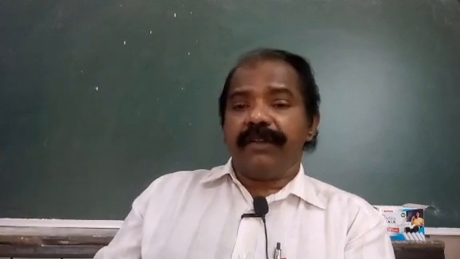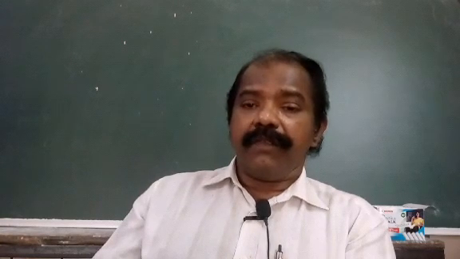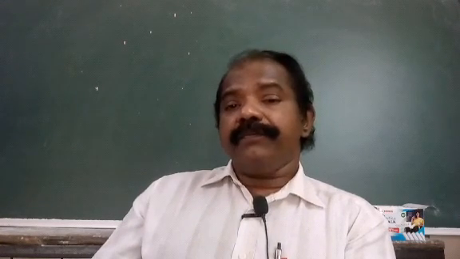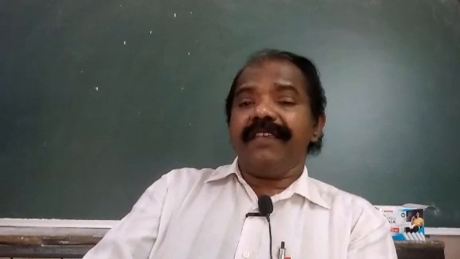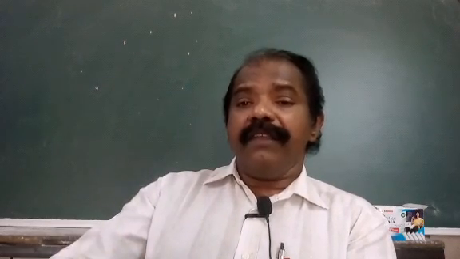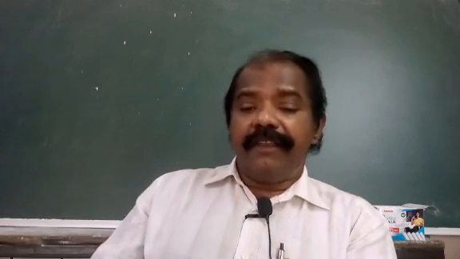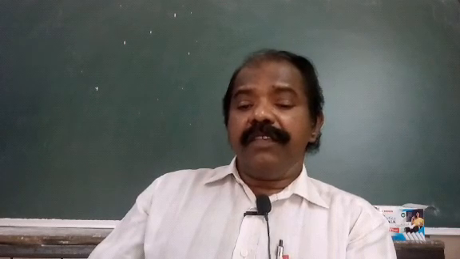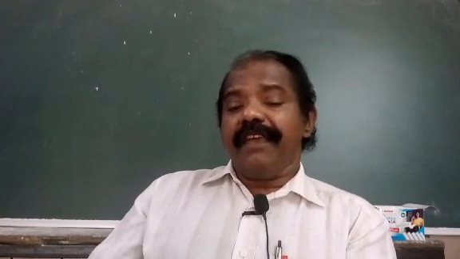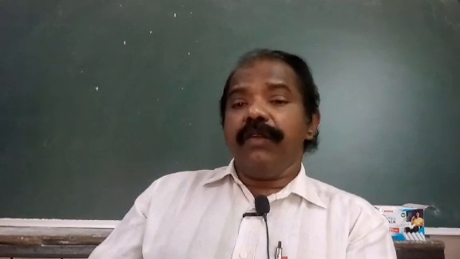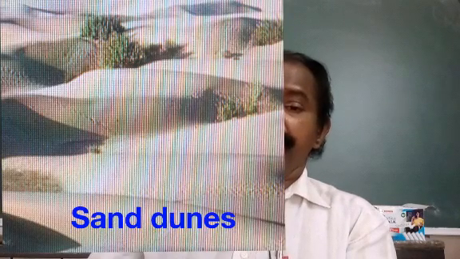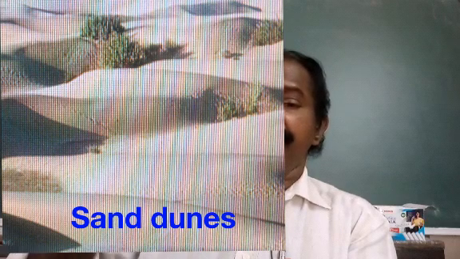Unstable hills of sand are called sand dunes. How are they formed? The strong wind carries the sand from one area and deposits it in another area. These kinds of sand hills are unstable. Why are they called unstable? Because they will not be like that all the time.